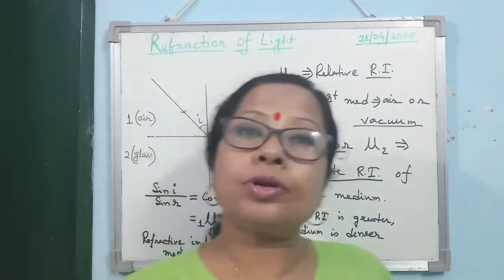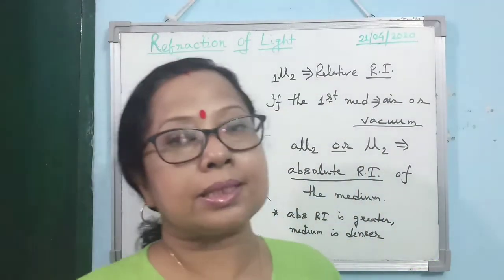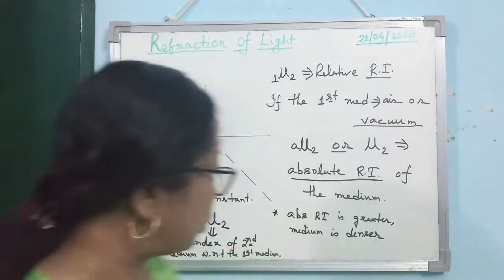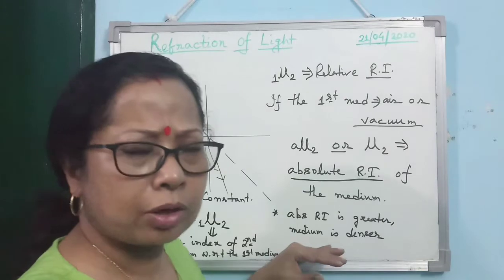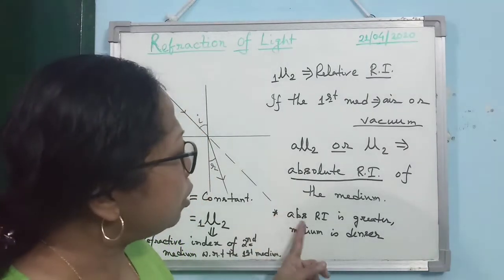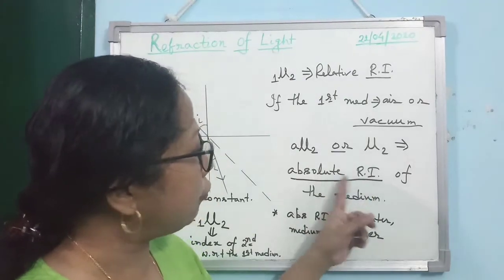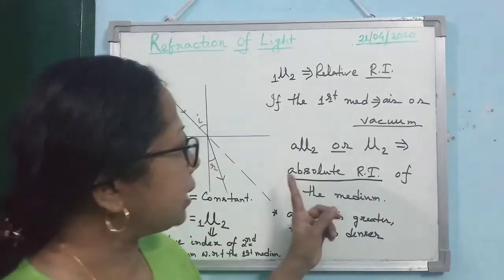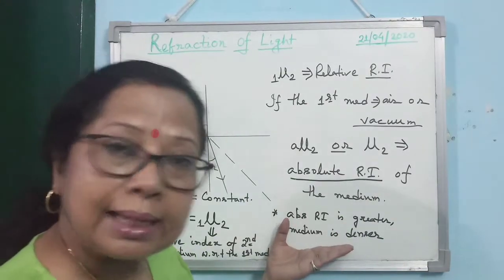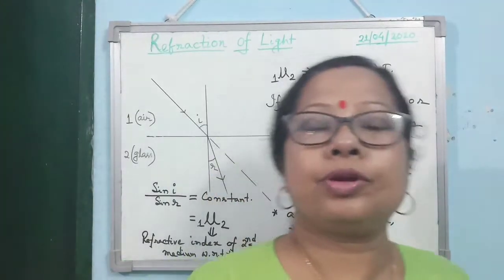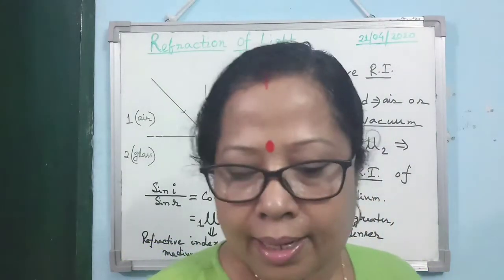And if the absolute refractive index is less, then the medium is considered a rarer medium. So please note down this second point. If the absolute refractive index is higher, the medium is optically denser, and if it is less, the medium is optically rarer.